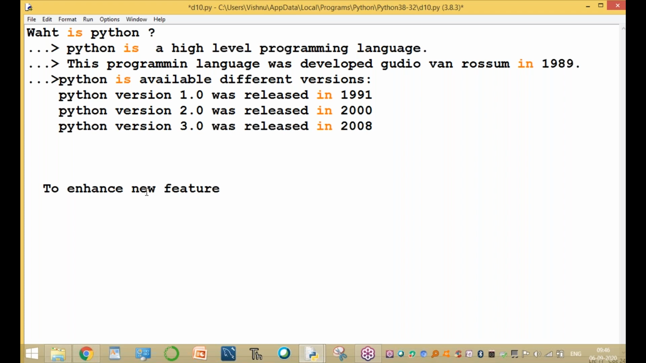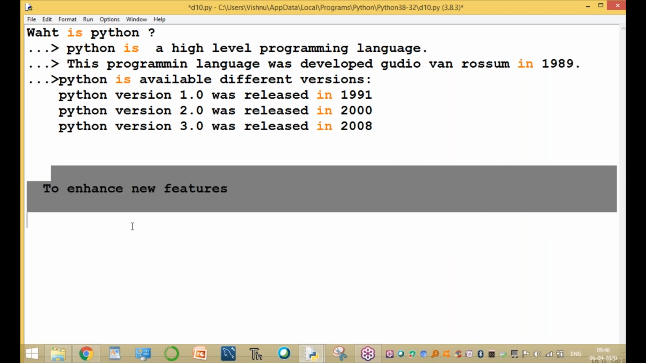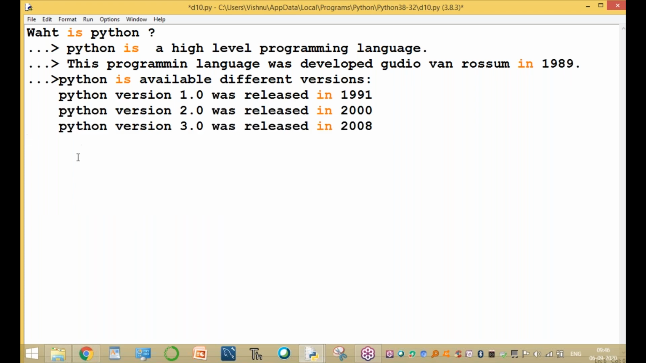That is called new features. To enhance it, one feature to another feature, new features are added. This is a small introduction about Python. Now, compared to other programming languages, what are the different features of Python? These are the important and different features.